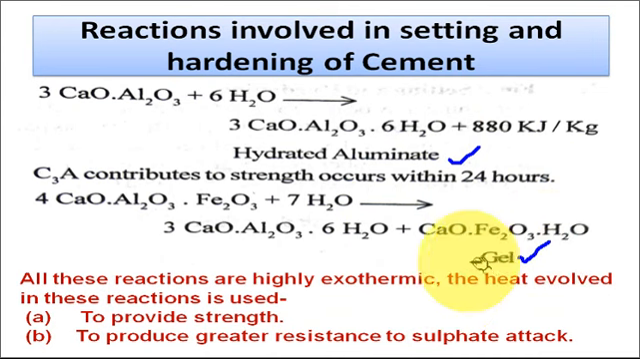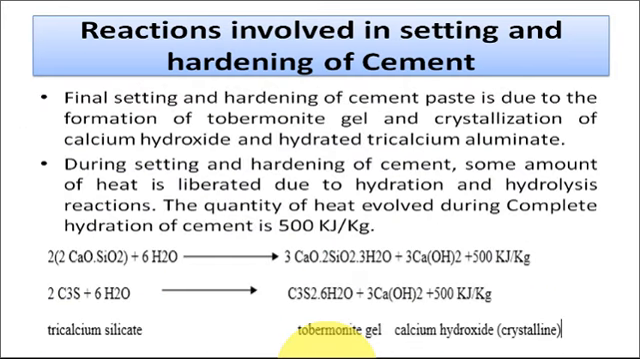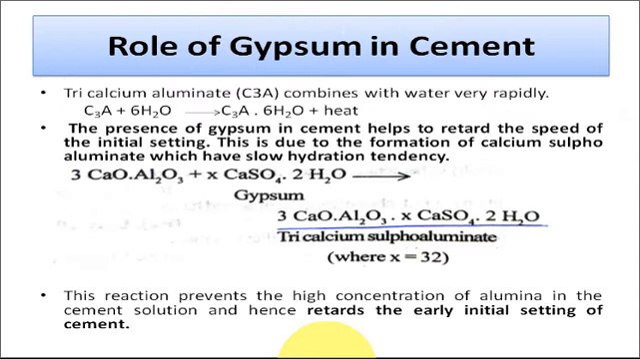And all the gel formation reactions are exothermic reactions, and the heat energy evolved in these exothermic reactions is used to provide the strength to the cement, as well as to provide resistance to the sulfate attack. So all these four types of gels are responsible for the initial setting of the cement. After formation of the initial gel, there will be the crystallization reaction, and the crystals formed after the crystallization reactions are responsible for the interlocking of these particles, which provides the strength to the cement.